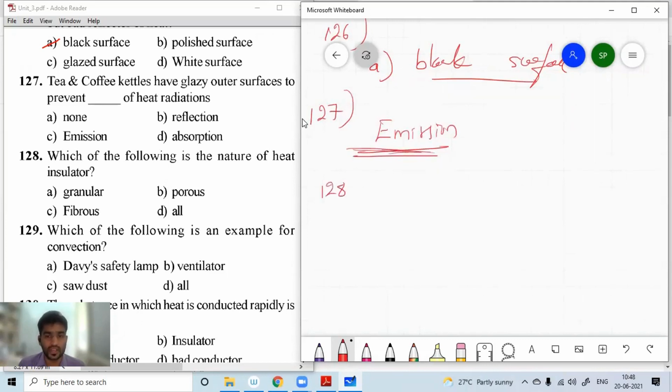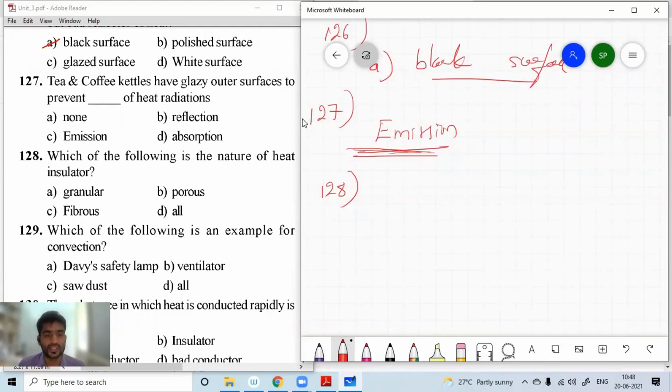Next, question number 128. Which of the following is the nature of a heat insulator? Insulating is nothing but preventing.